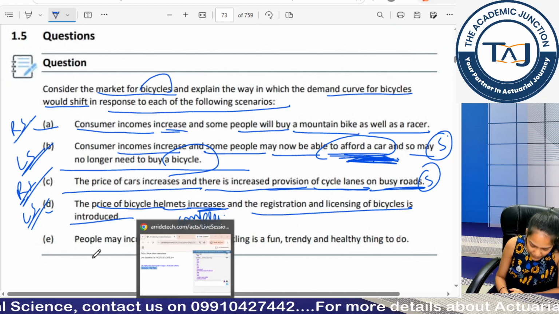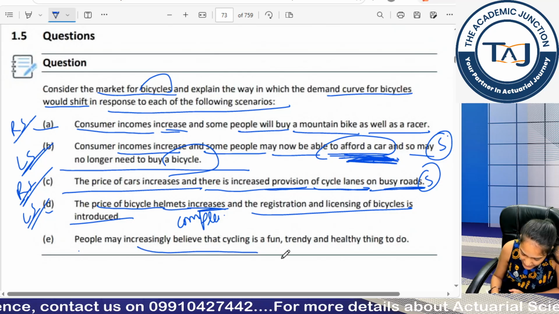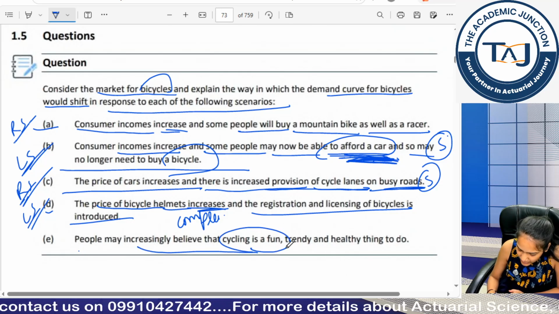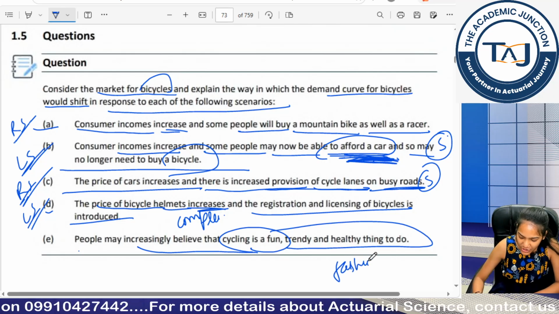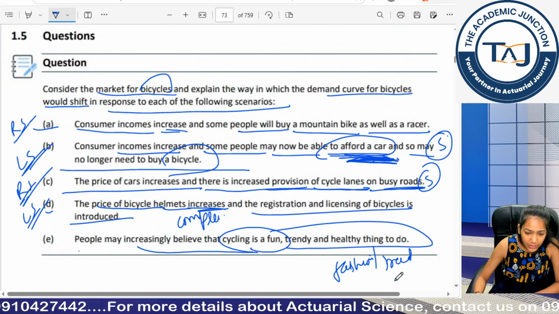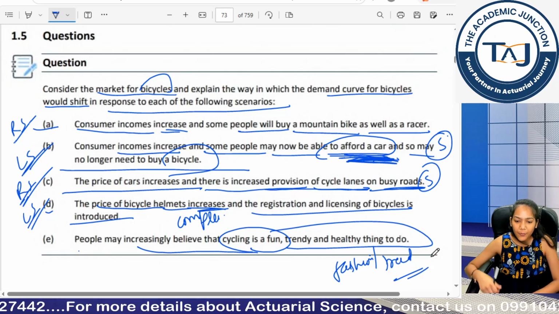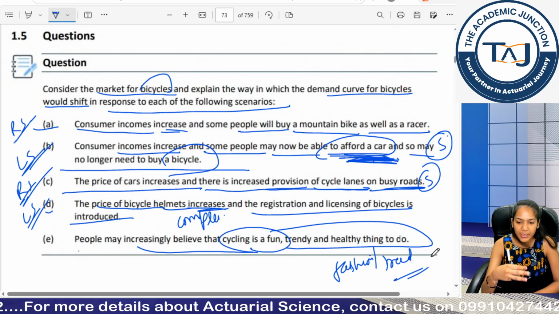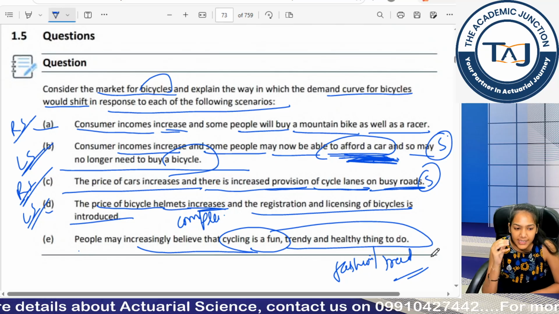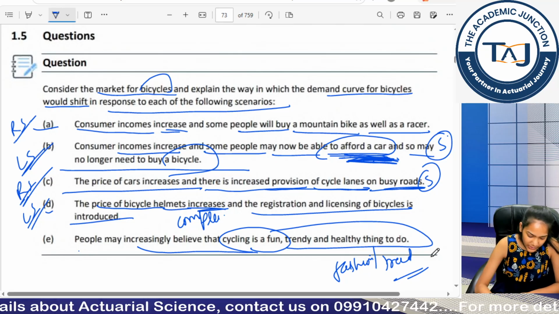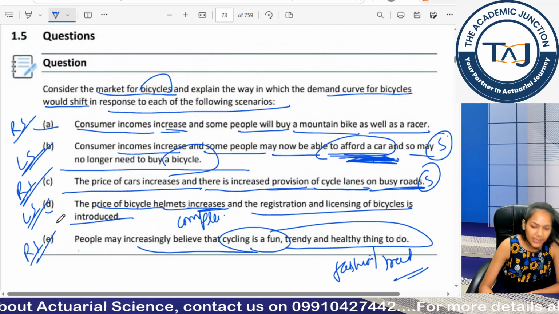Moving forward to the fifth part, people may increasingly believe that cycling is fun, trendy and a healthy thing to do. This is the fashion, or I say trend. There is an increasing trend of riding bicycles because, for example, it is considered fun, trendy and healthy. So fashion is in favor of our good. So that's why it is increasing my demand. So, rightward shift.